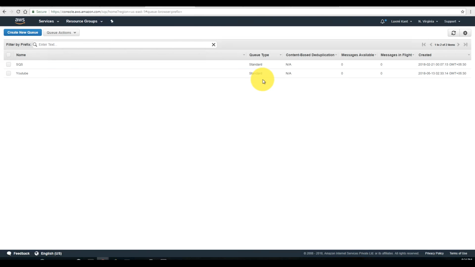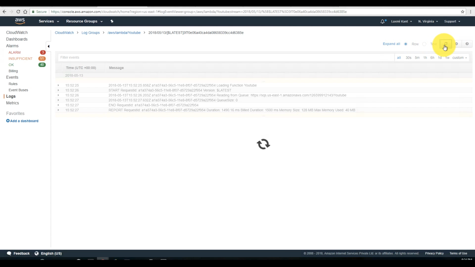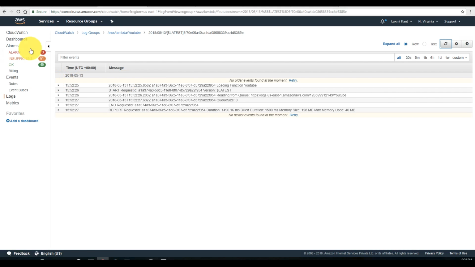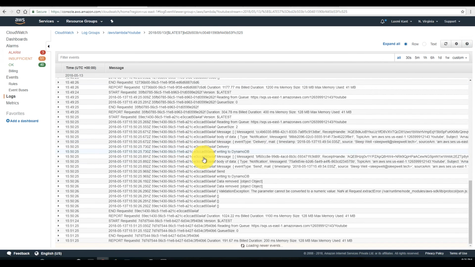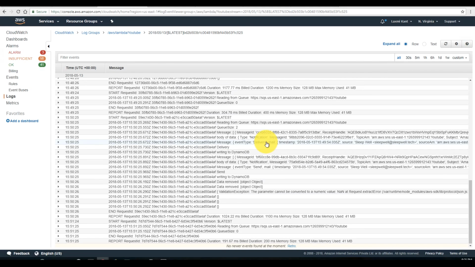Oh my god, what is happening here? There is no message available here. There is no message here. What is happening with me? Let's come back here and see this one. The type is notification, the message ID was here. The event type was delivery. This was for send. I am not getting any error here.